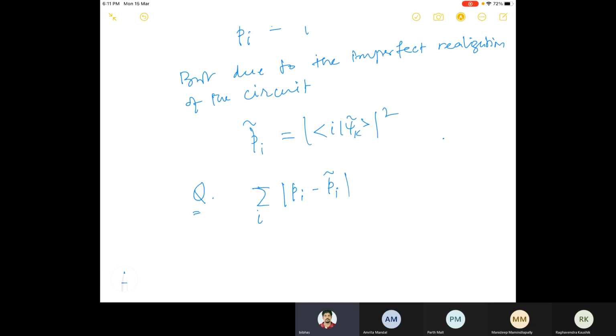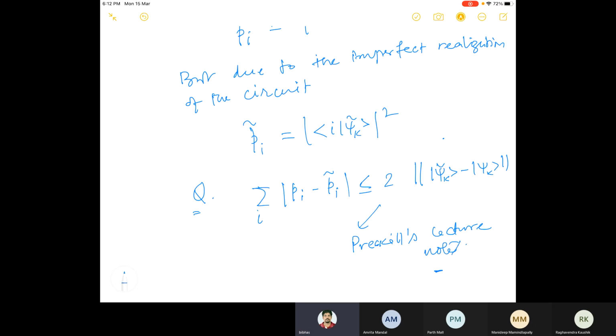Preskill proved that this probability difference is always less than or equal to 2 times the error, that is, 2 times the norm of psi k tilde minus psi k. I am not going to prove it, but you will find a discussion about this in Preskill's lecture notes, which you may follow.